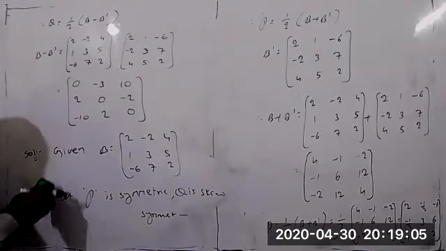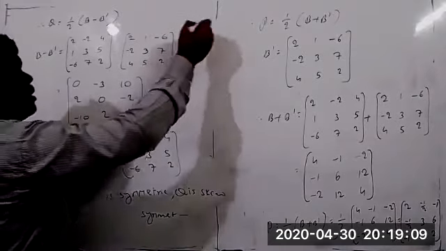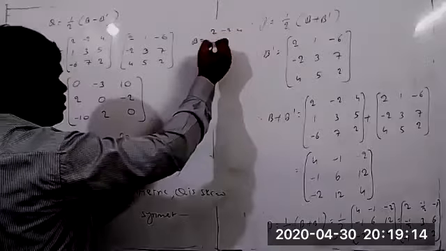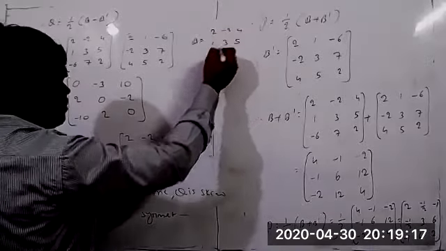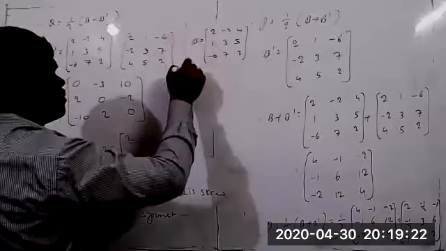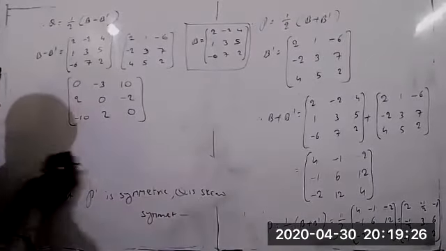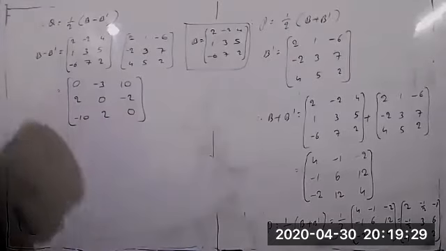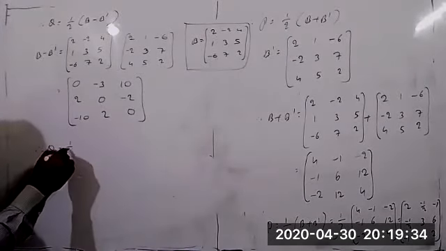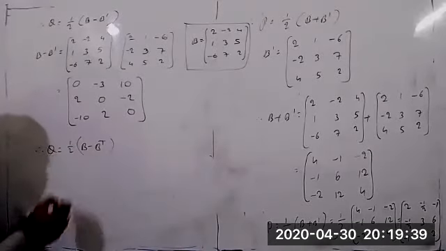So therefore, the matrix Q equal to 1 by 2 into B minus B transpose.